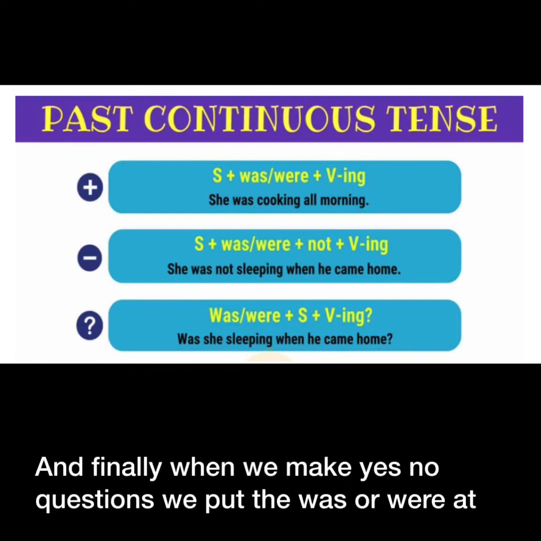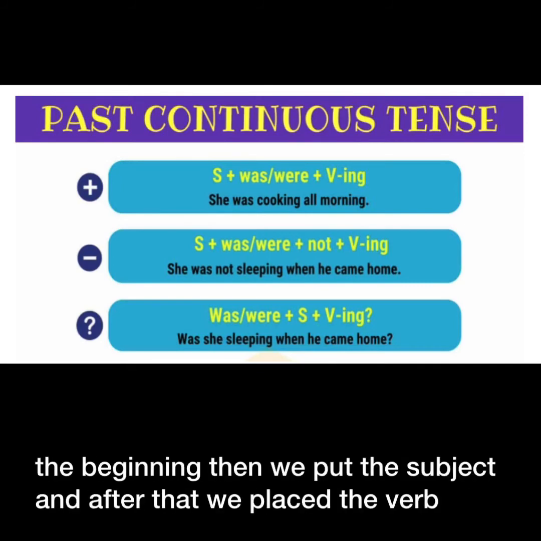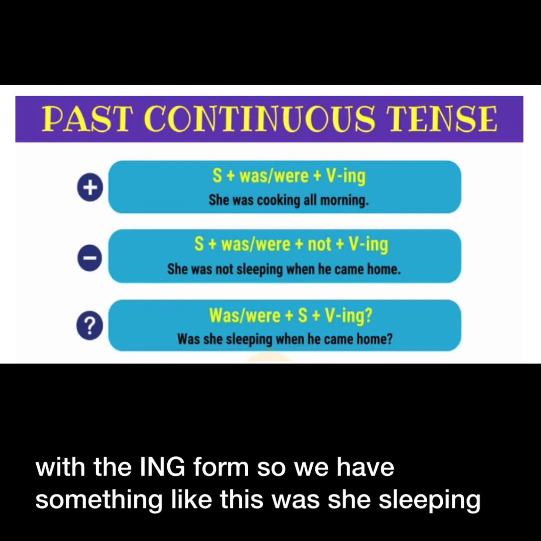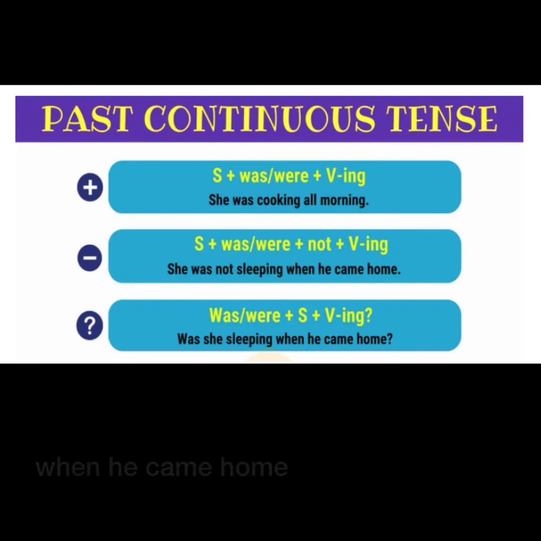And finally, when we make yes/no questions, we put the was or were at the beginning, then we put the subject, and after that we place the verb with the ing form. So we have something like this: was she sleeping when he came home?